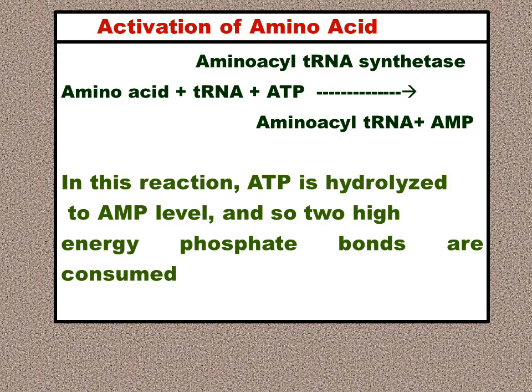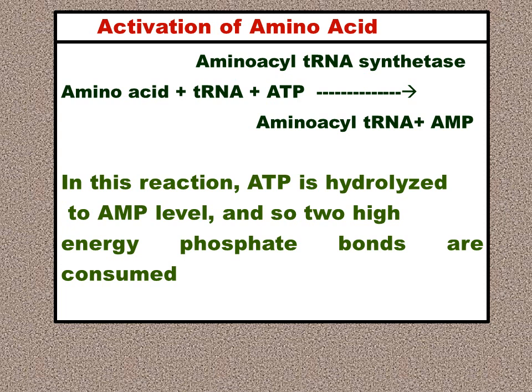Then activation of amino acid. What is the reaction taking place? That is being depicted in this slide. Amino acid plus the transfer RNA plus the energy imparted in the form of adenosine triphosphate, in the presence of the amino acyl tRNA synthetase enzyme, the amino acyl tRNA combination is formed, plus ATP is converted to what?